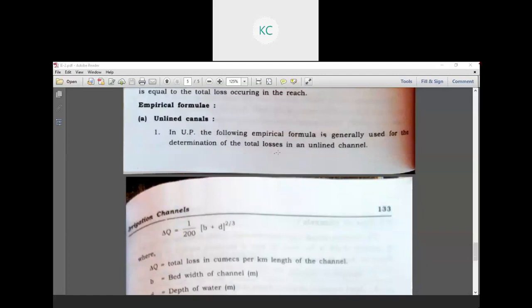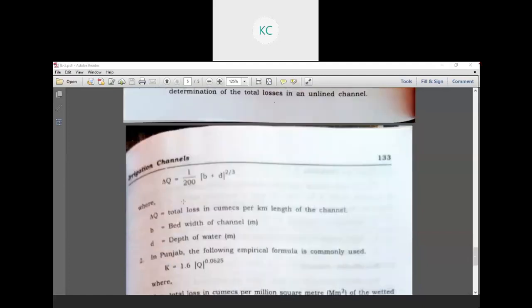The following empirical formula is generally used for the determination of the total loss in unlined channels. Delta Q is equal to 1 by 200 into (B plus D) raised to 2 by 3, where delta Q is the total loss in cumecs per kilometer length of the channel. Okay, so for a canal of 1 kilometer, this gives how many cumecs of water is lost due to evaporation, transpiration, absorption as well as percolation. B is the bed width of the channel and D is the depth of water.